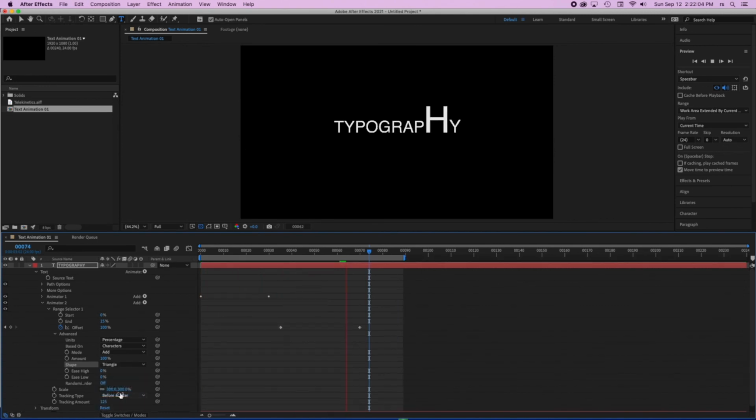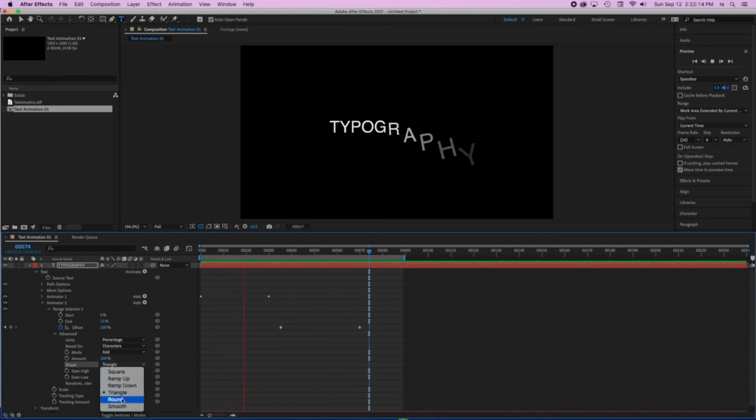The triangle is going to be really crazy right here because every single letter will pop out big and come down. The round is going to be, again, something similar to that, but it's going to look jumpy. And what about the smooth? It's probably going to be a little smoother, but not necessarily interesting. I can go into my range end and let's say make it 30, so it's a little smoother.